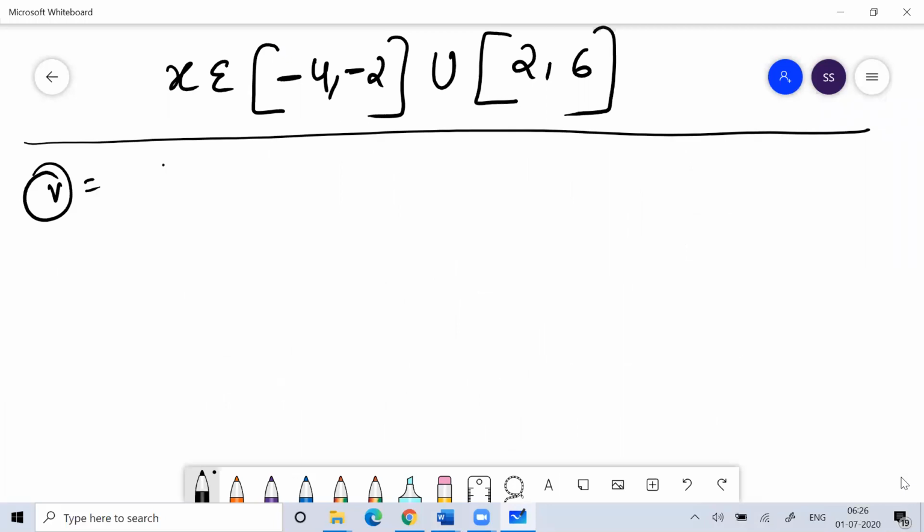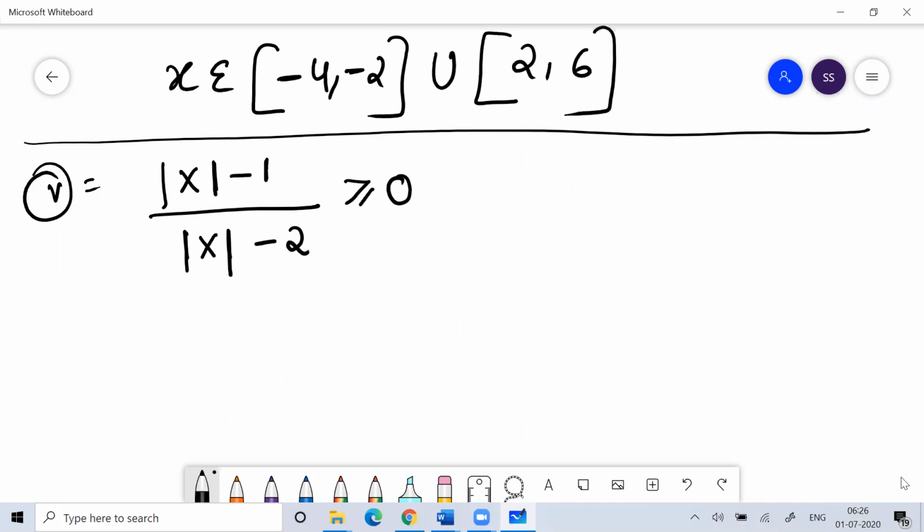So your question number 5 is: modulus of x minus 1 divided by modulus of x minus 2 is greater than or equal to 0, where x is a real number and x is not plus 2 or minus 2.